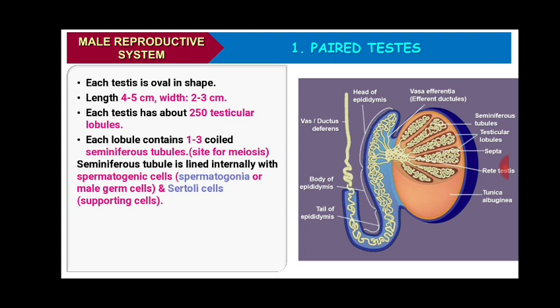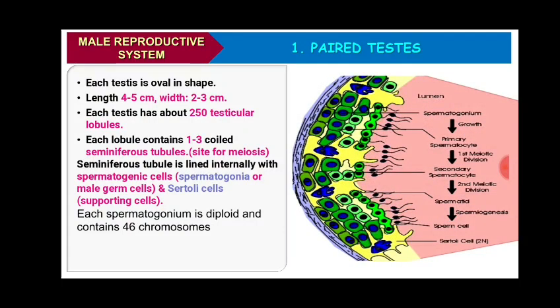The seminiferous tubule is lined with spermatogenic cells, and these cells are called spermatogonia. You can see here the lining of spermatogonia, also called male germ cells, and some other cells are also there, Sertoli cells, and these are the cells which provide nourishment to the male germ cell for the formation of spermatozoa.